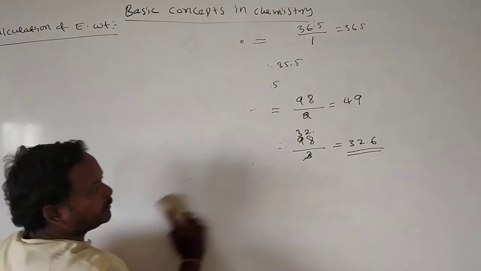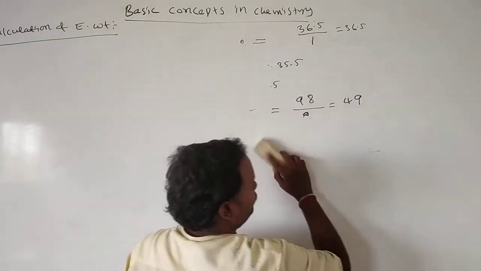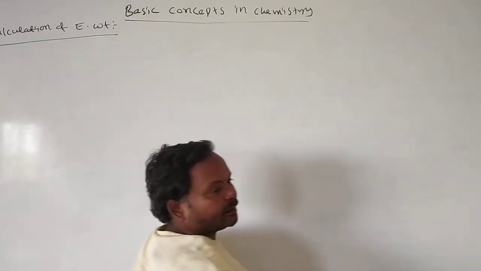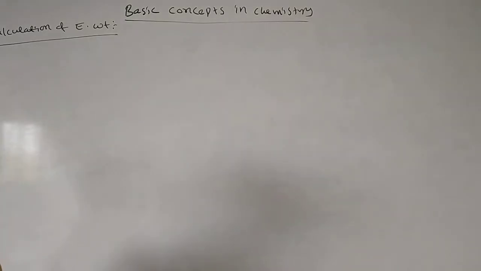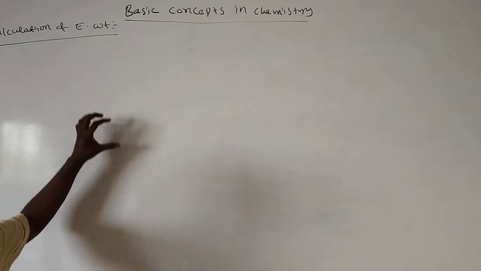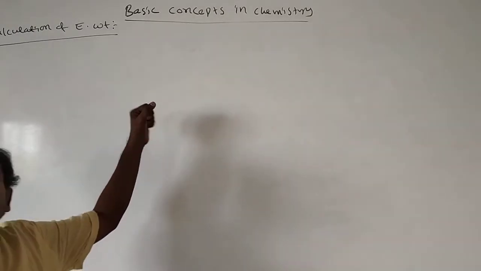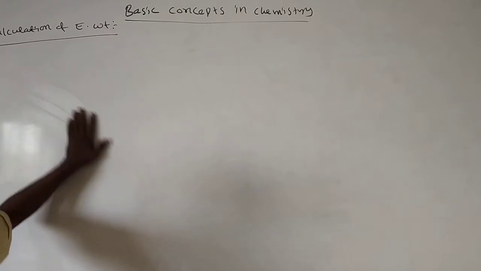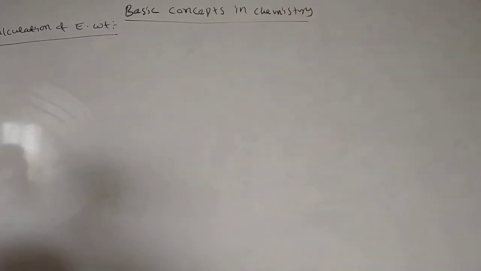Acidity means the number of OH groups, or the capability of a base to react with a number of acid molecules. We call this the acidity of the base.